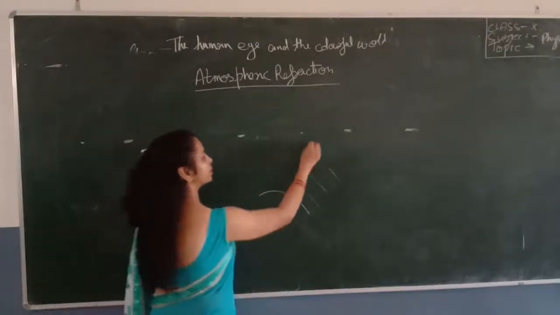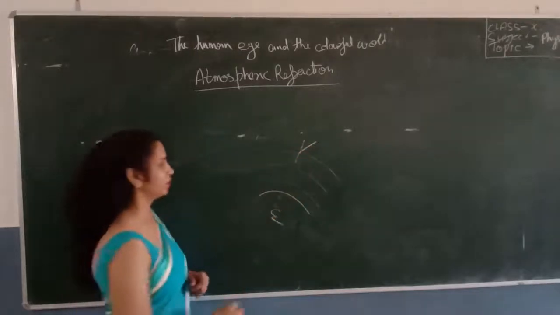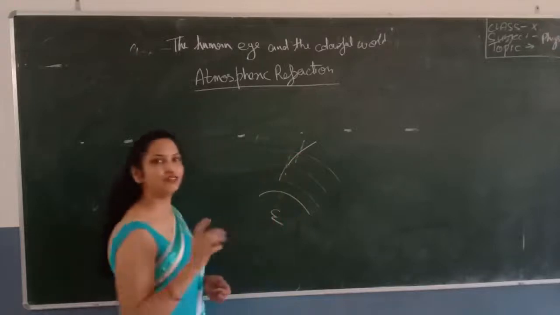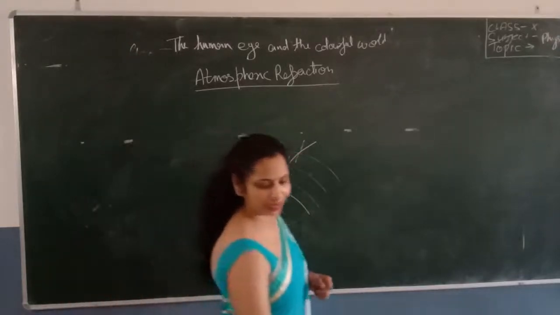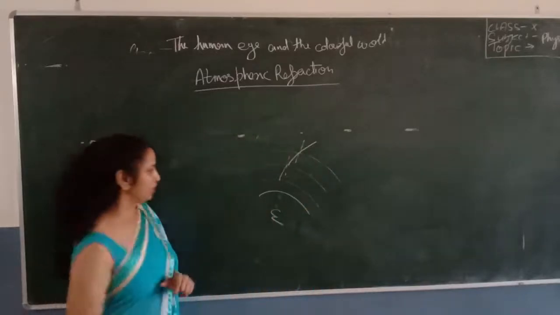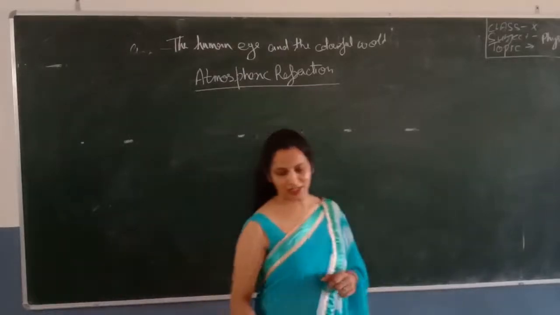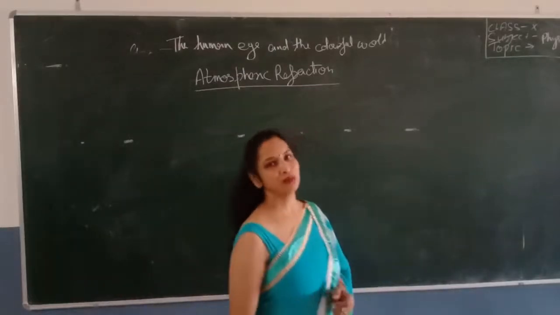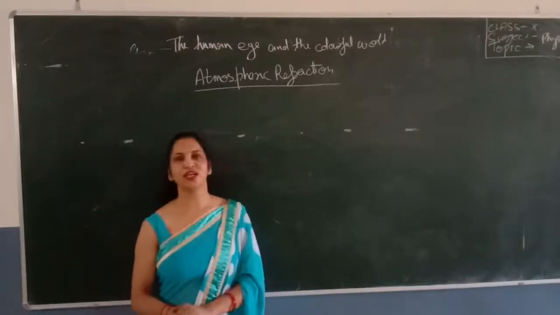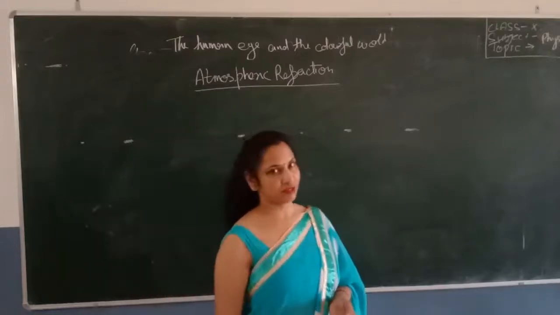What will happen when the light passes through it? Since it passes from a rare to a dense medium, it will bend towards the normal. So the bending of light takes place through the atmosphere, and this refraction of light caused by the atmosphere is called atmospheric refraction. You can also write the definition: the refraction of light through the atmosphere due to the different optical densities of atmospheric layers is called atmospheric refraction.